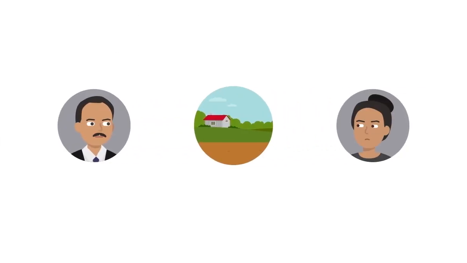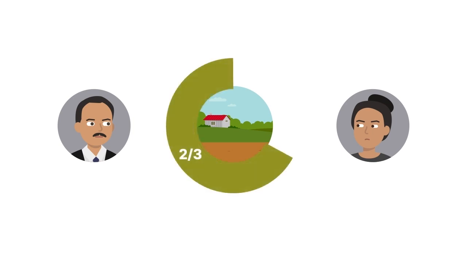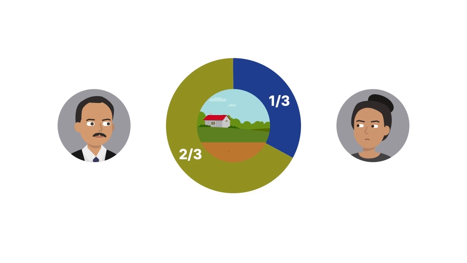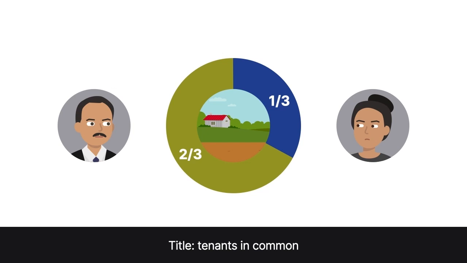As an example, imagine that a husband and wife purchase a ranch with the husband using separate property to pay two-thirds of the purchase price, and the wife using separate property to pay one-third. They title the property with themselves as tenants in common. Each spouse owns a share of the ranch, and even though the shares aren't equal, the spouses are each entitled to use the whole property.